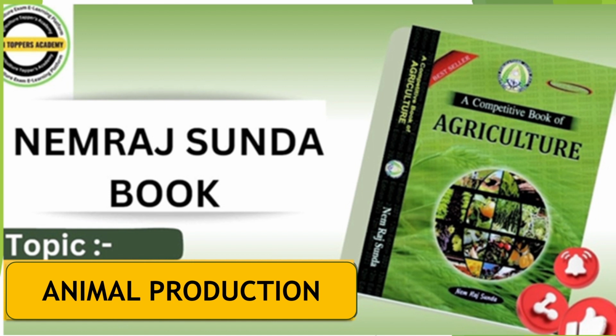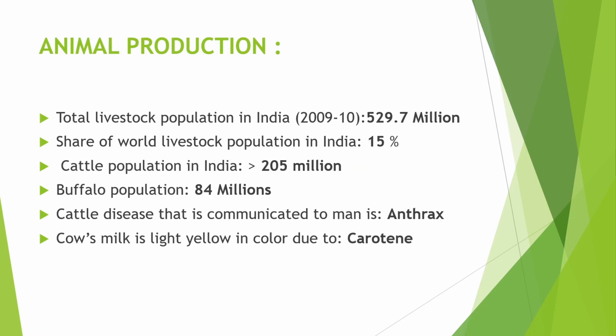So today's topic is animal production or animal husbandry. So let's start our lecture with some important points. The first point is the total livestock population in India is 529.7 million according to the census of 2009 to 2010. The share of world livestock population in India is 15%.